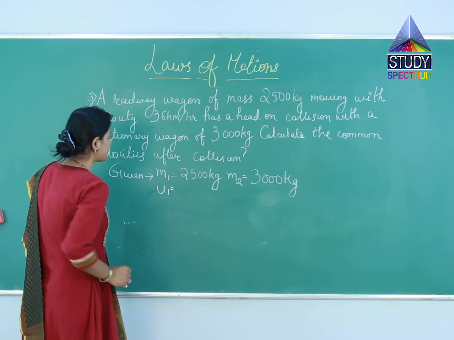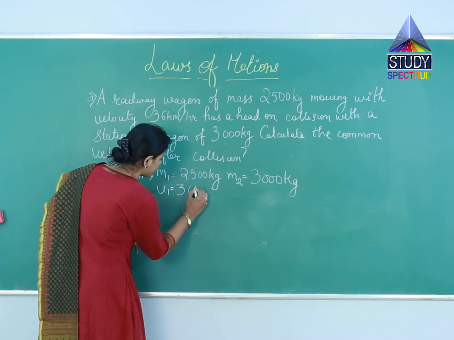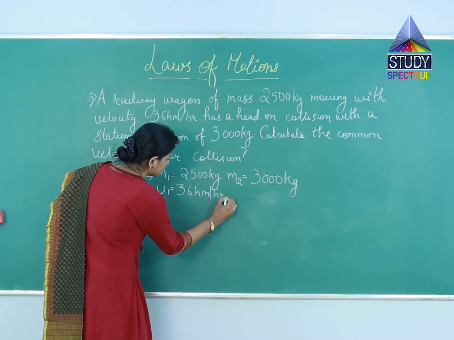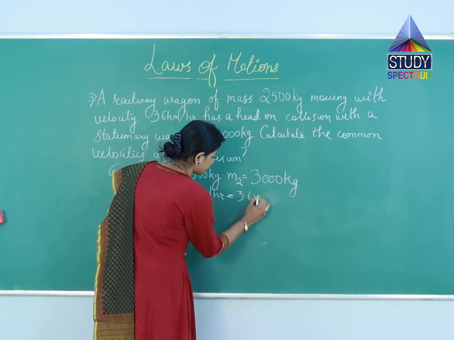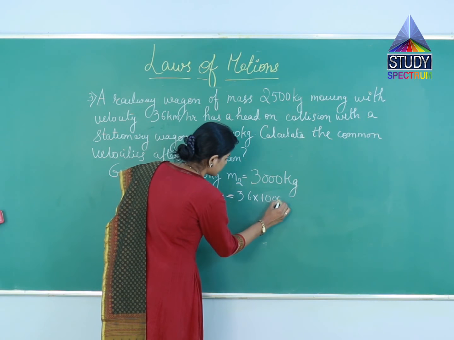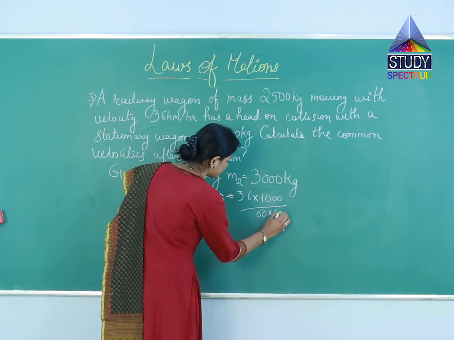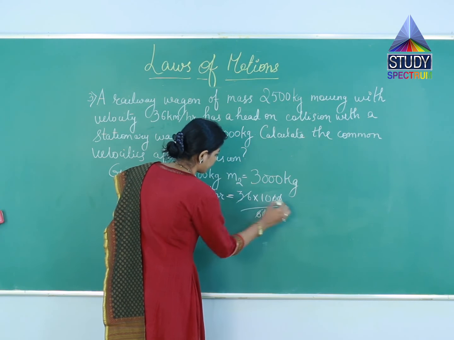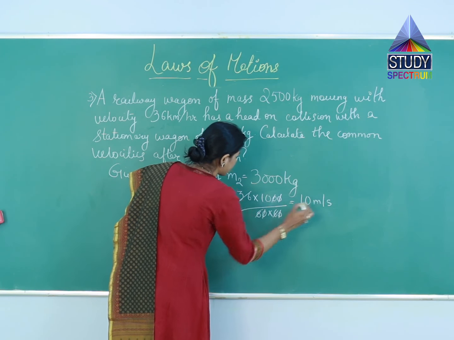U1, which is the velocity of the moving wagon, is 36 km per hour. We'll just convert it into meter per second. So 36 multiplied by 1000 divided by 60 into 60. We get 10 meter per second.